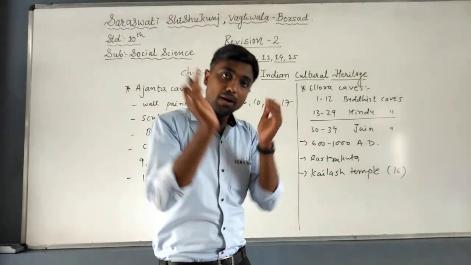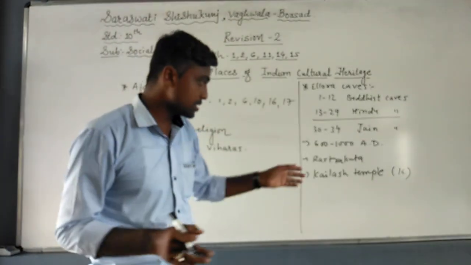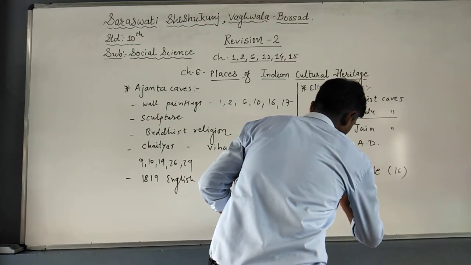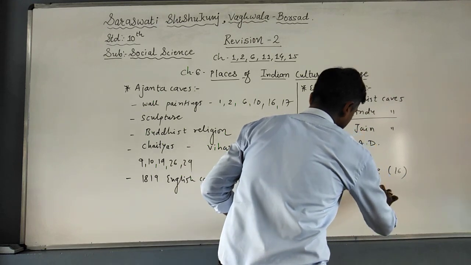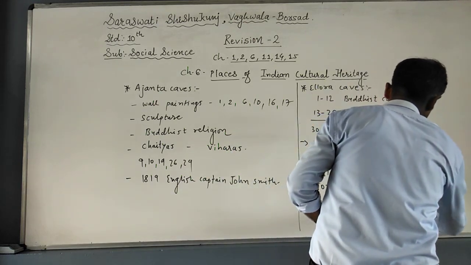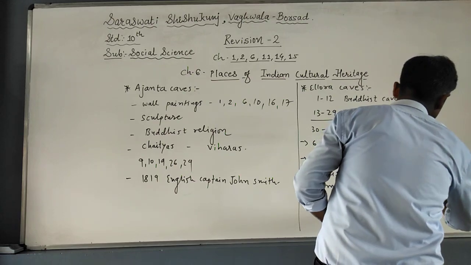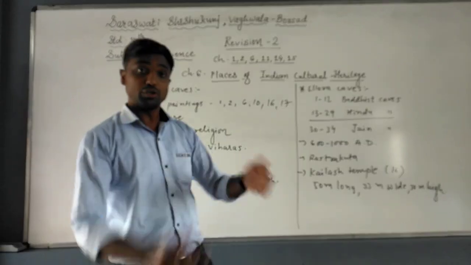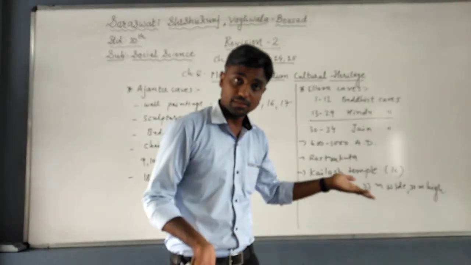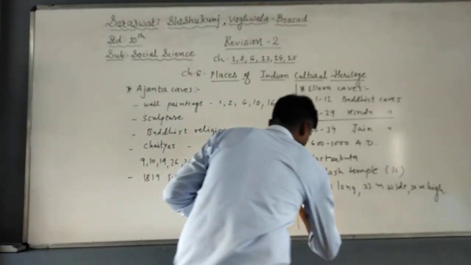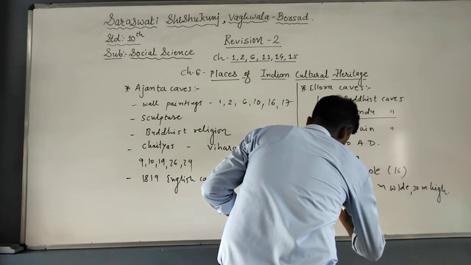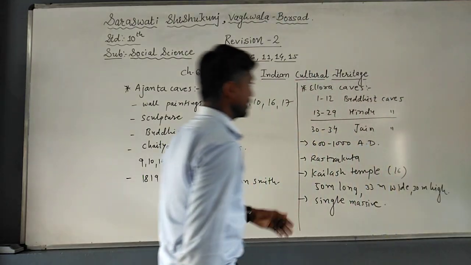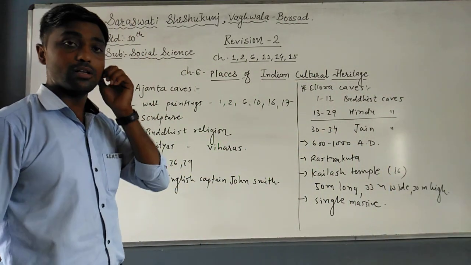You just imagine, but when I give you the description of this temple, you cannot imagine it. For example, 50 meters long, 33 meters wide, and 30 meters high. You just see that this temple is huge, but it is located in cave number 16. Apart from this, the entire temple is carved out of a single massive rock. Okay, so this is the important information about the Ellora caves.